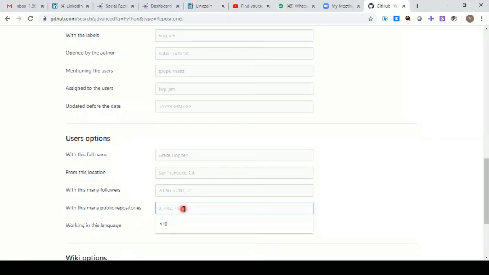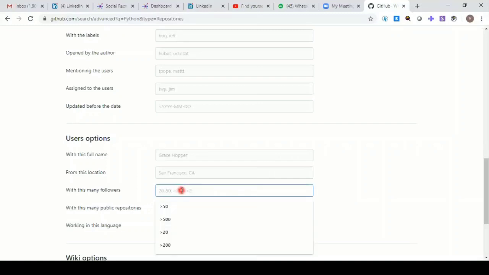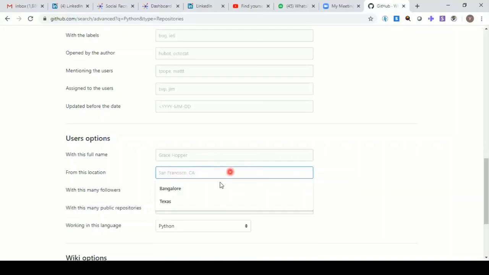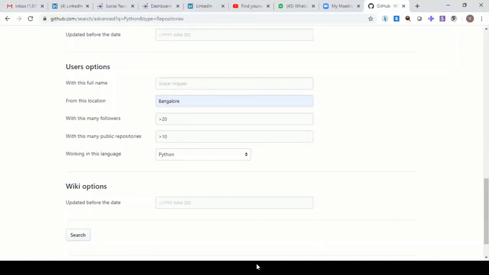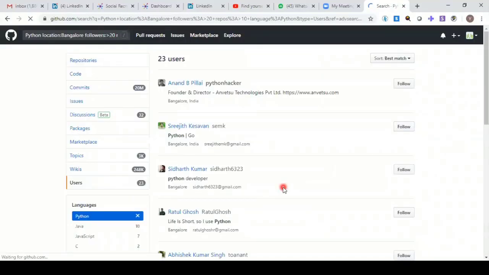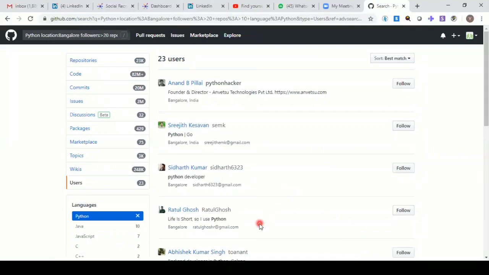How many repositories would he have submitted? Public ones. Maybe I want people who have submitted at least more than 10 repositories, let's assume that, so I've just entered 10. And I want people with at least 20 followers, and maybe somebody in Bangalore, let's assume, working in Python, Bangalore, with these followers, and search. Look, I got 23 users, and these are all quality developers.